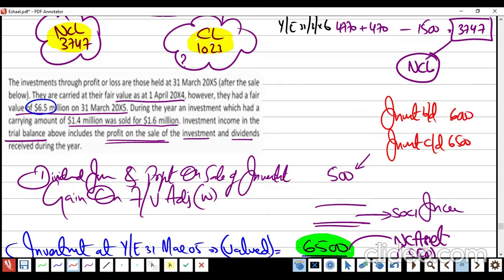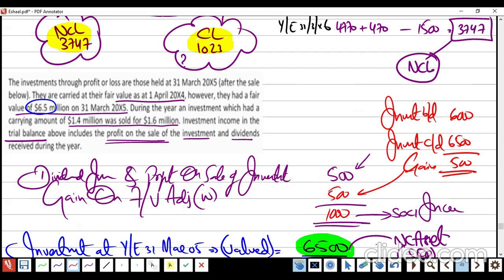It became 6,500. So, there's a gain or no? Yes. So the gain is going to be added in the profit on disposal. Correct me if I am wrong.